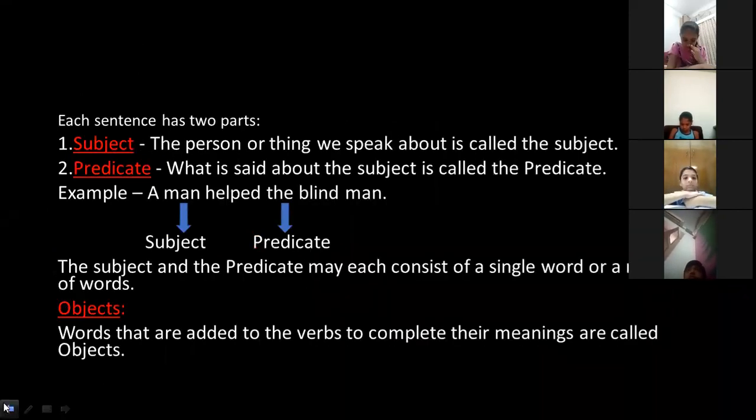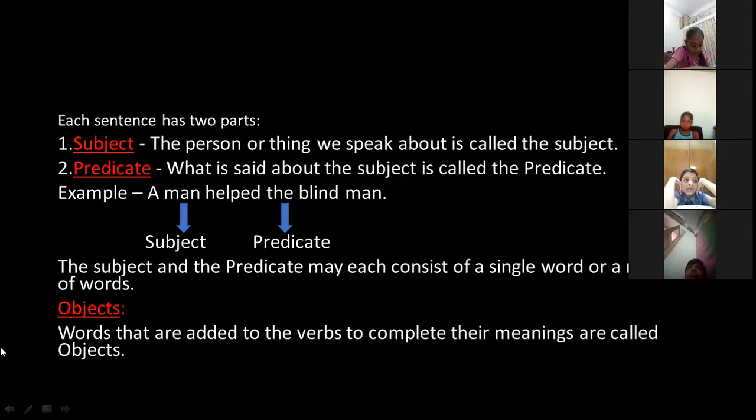Now, when we talk about a sentence, each sentence has two parts. This also we studied. So, what are these two parts? The first part is the subject, and the second part is the predicate. What is the subject? The person or thing we speak about is called the subject. Whatever we are speaking about in the sentence, the person or the thing, that is called the subject. And the subject, I told you, is either a noun or a pronoun. And what is the second part? The second part is the predicate. What is said about the subject is called the predicate.